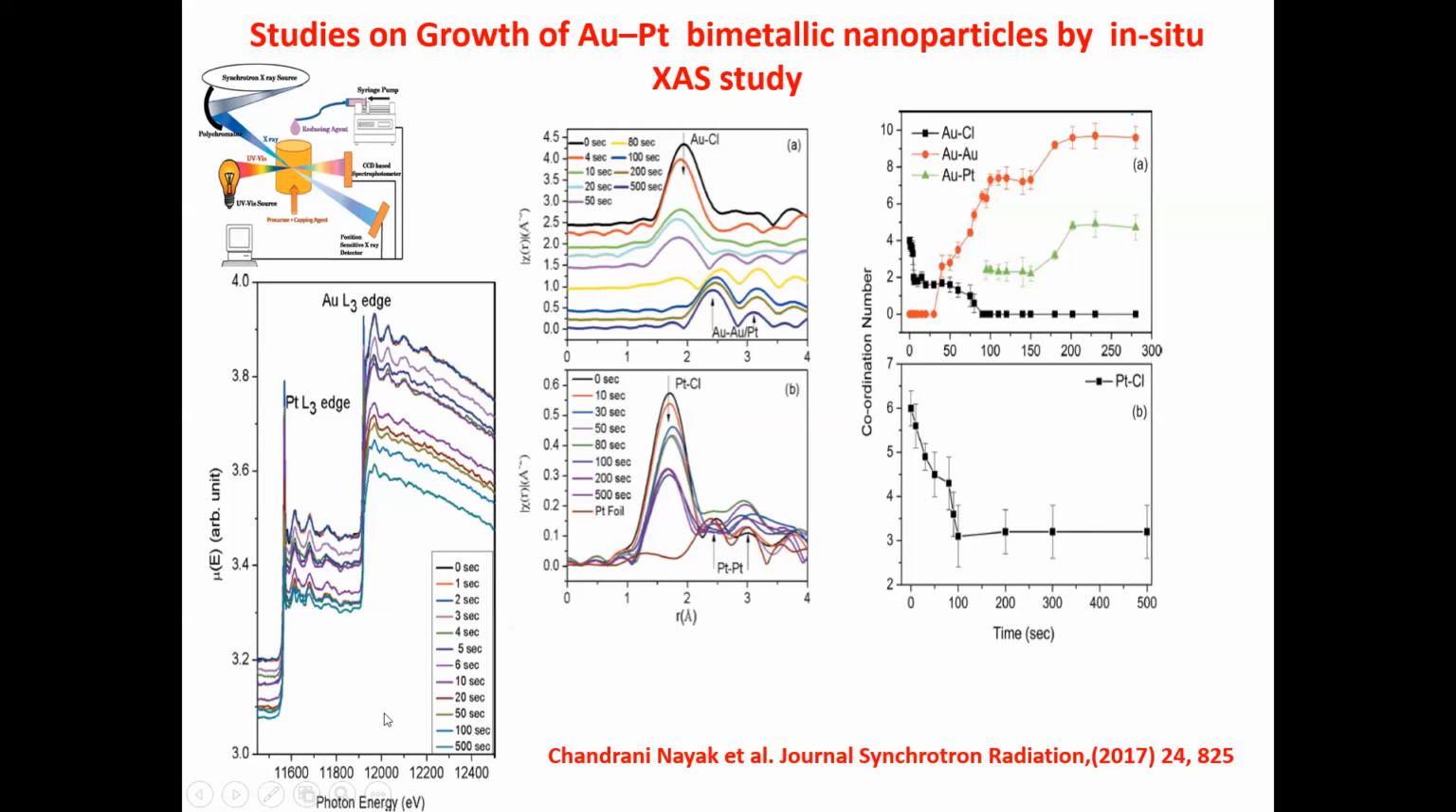And here it is the coordination number of Au-Au and Au-Pt. For example, this is the Au-Au bond. Initially, till around 40 seconds, we don't see any change in the Au-Au coordination number, and then it slowly increases, and at 300 seconds it almost reaches a plateau maximum. So it is a beautiful demonstration of the structural evolution in situ.